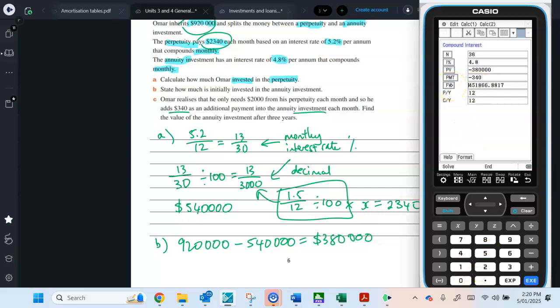So after 3 years, he ends up with $451,866.88. You can write that value down. With an annuity, he should be receiving this money. This is basically just an investment account because the annuity should be paying him money as well, instead of him just adding money to the annuity.